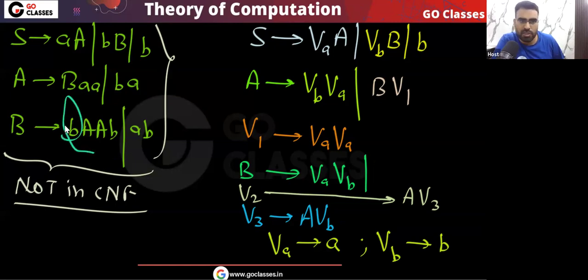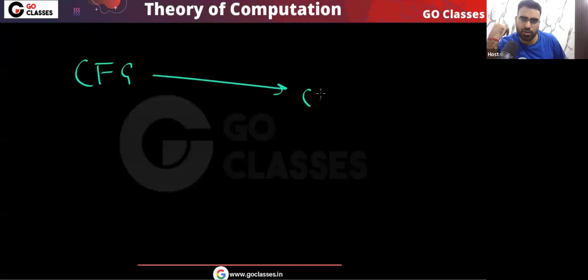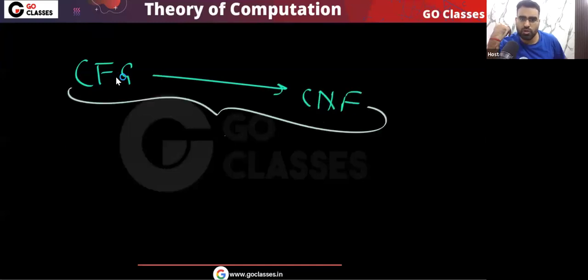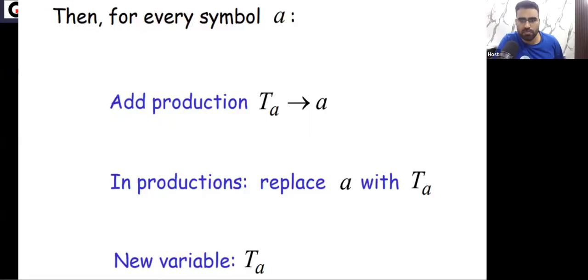Remember this B I will replace with V_b, so this will go to V_b V2. Is this point clear? So this will be your final answer. That's it. This is how you can convert into CNF. So converting a context free grammar to CNF is very easy. Do you agree with me? Very easily you can convert context free grammar to CNF. I hope you understood. Now let's move on.